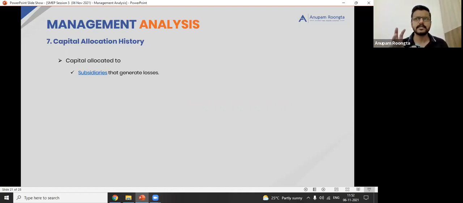Now, capital allocated to subsidiaries that generate losses. There are cases where the main entity is making a profit, but it is getting worse because of the subsidiaries, because the subsidiary of the company is making losses, because of which the net profit is going further below. Let me give you one example.